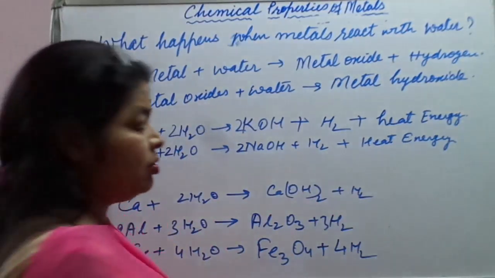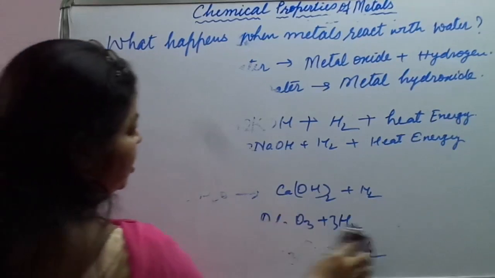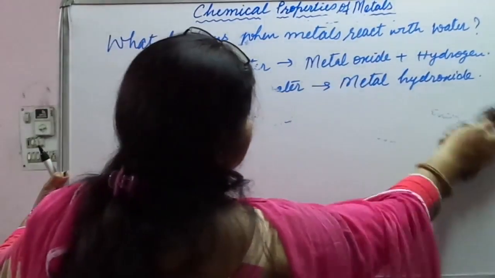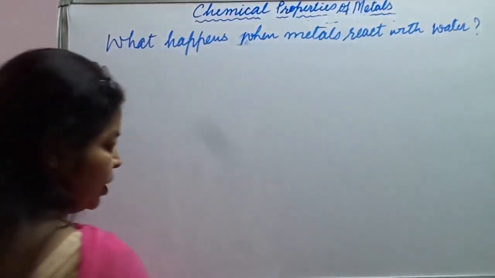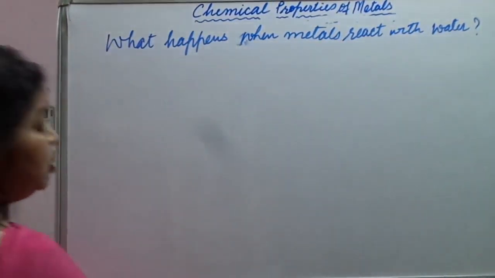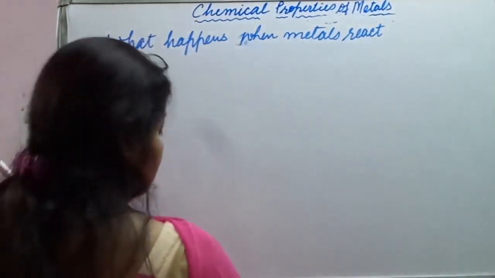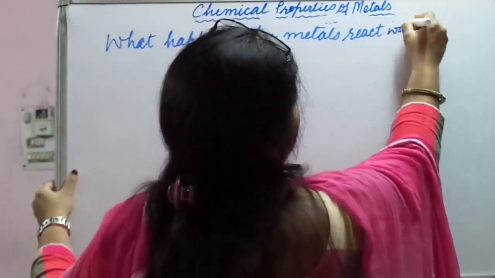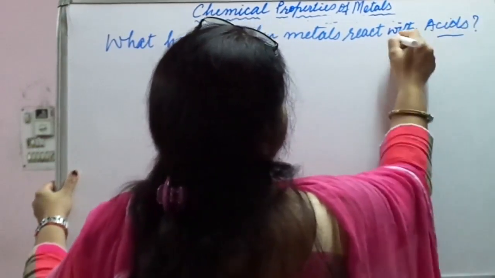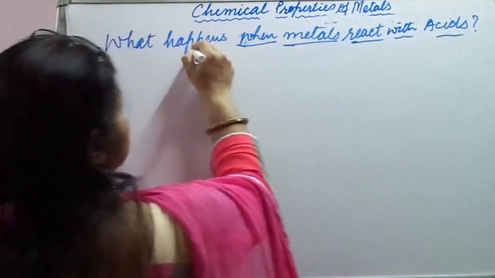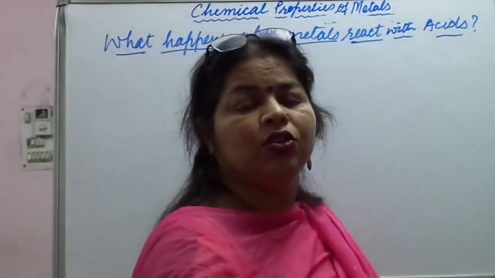What happens when metals react with acids? This is the third chemical property that we will discuss now. When a metal reacts with acid, it is not new to you. You have learned this in your previous chapter, that is acid, base and salt. So the next one is this. This is the concept that you have learnt earlier.